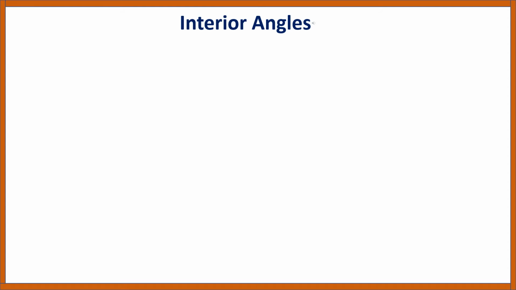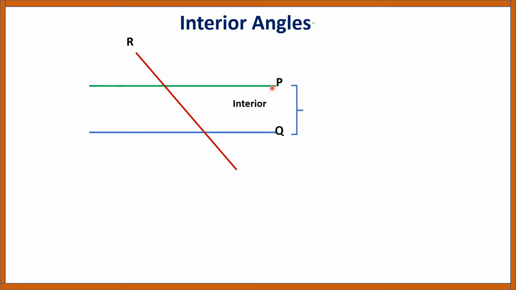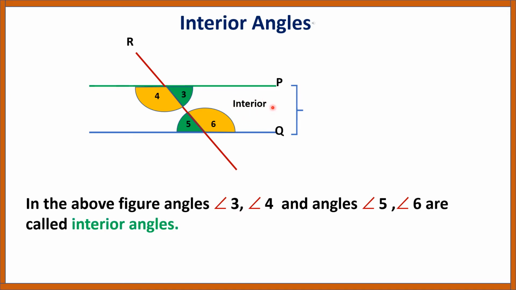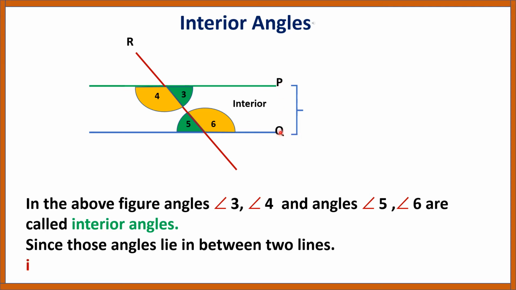Interior angles. Interior means the inside portion, the area between the two lines P and Q. Here R is the transversal. In the above figure, angles 3, 4 and angles 5, 6 are called interior angles, since those angles lie in between the two lines, that is, the interior of the two lines.